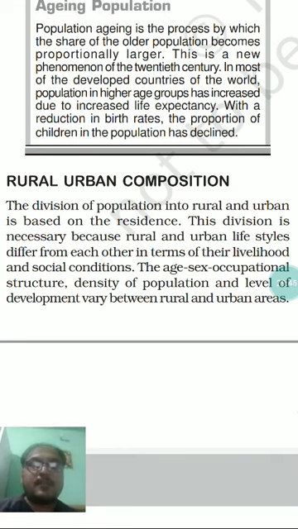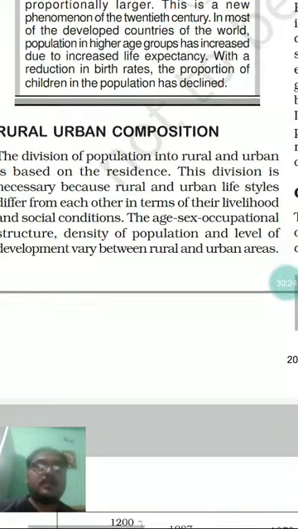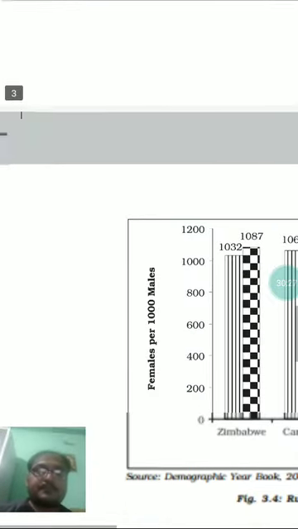Same way, level of development. Rural people are comparatively less developed. They use fewer modern techniques, instruments, infrastructure, whereas people of the same country living in urban areas or urban centers are much more developed. They use modern techniques. They are on par with industrial development of any part of the world. So such a huge variation is there. Over these parameters, you will find a very huge variation in the rural and urban area of any country of the world.